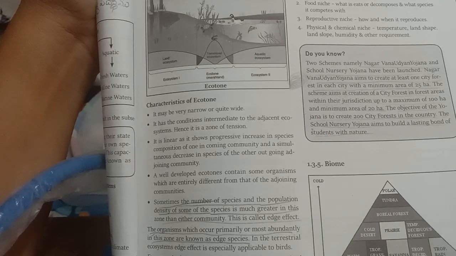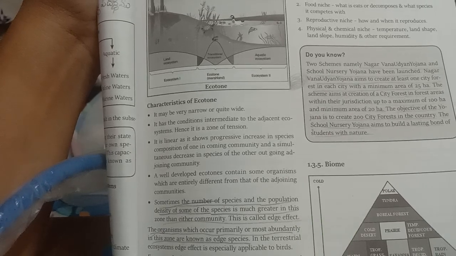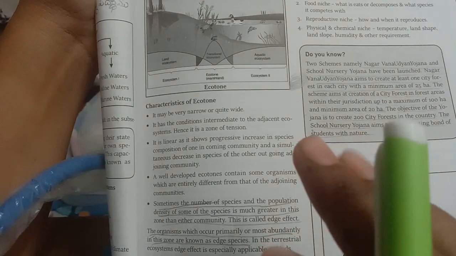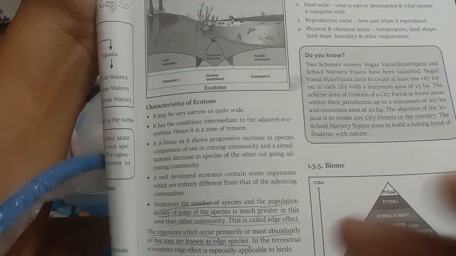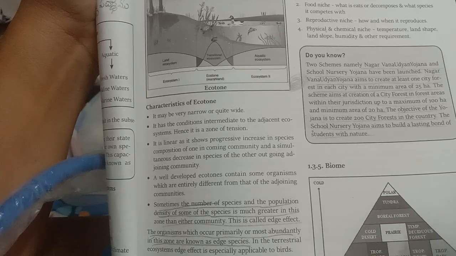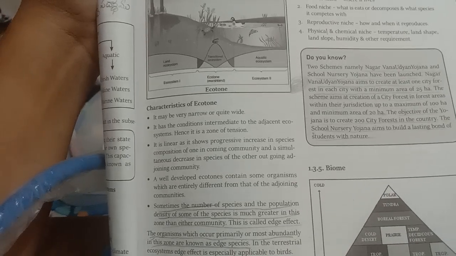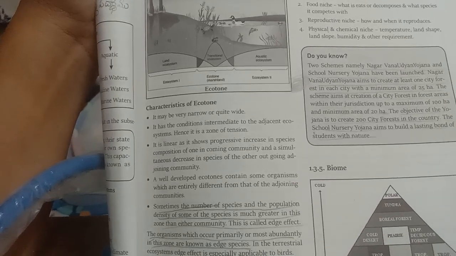This is called edge effect. Since when ecosystem has best qualities from both the ecosystems, then we see better quality of species in this region. So there are many species greater than the two communities.